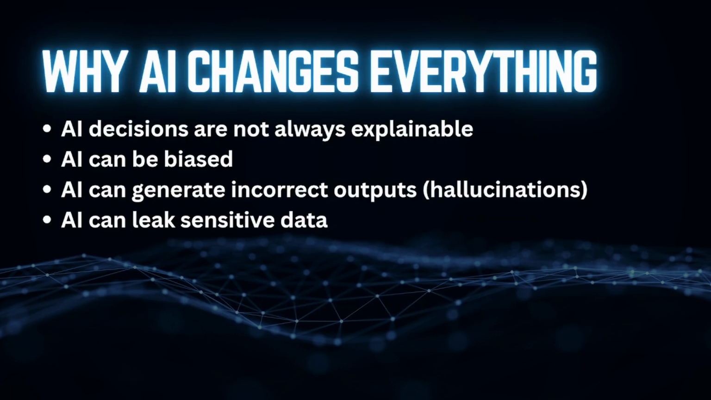So this is where things get really important. AI introduces risks that traditional IT systems simply don't have. For example, AI can make decisions that you cannot explain. It can generate responses that sound correct, but are completely wrong. It can be biased depending on the data it was trained on. And one of the biggest risks, it can expose sensitive information just based on how users interact with it.